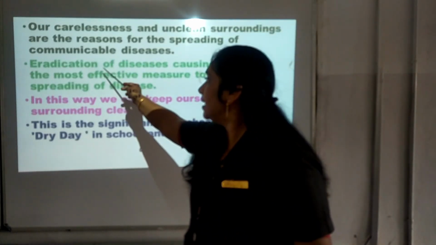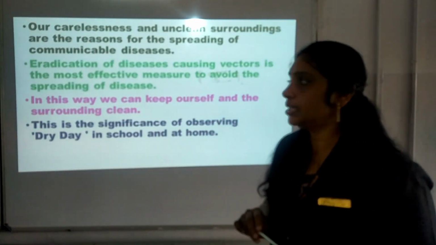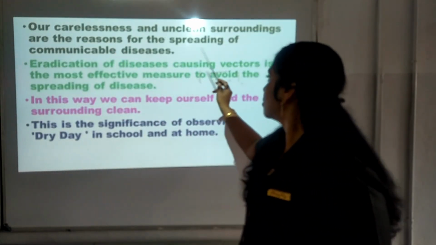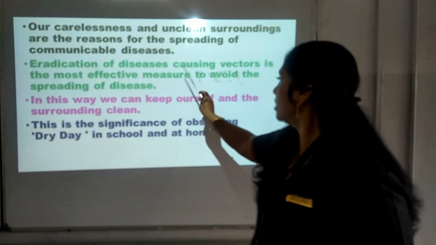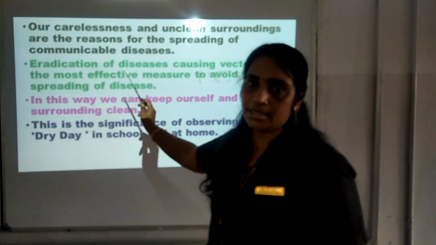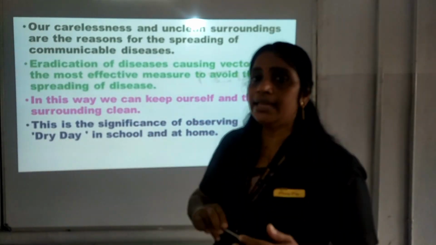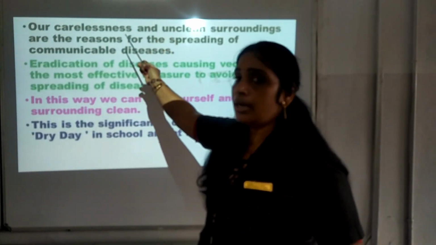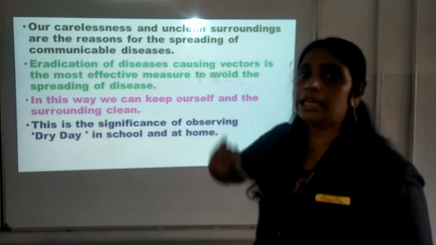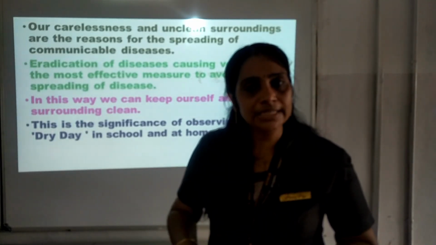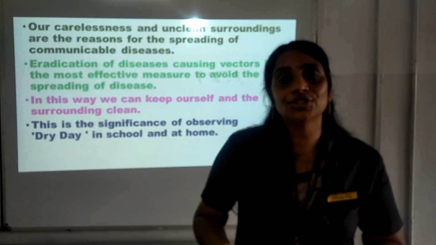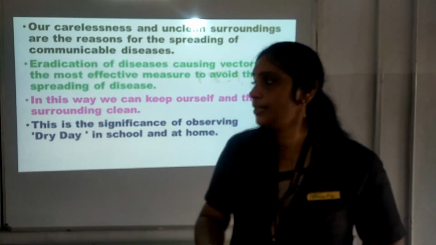We have to eradicate the diseases, isn't it? Eradication of disease-causing vectors is the most effective measure to avoid spreading of disease. And how can the disease be eradicated? We should be careful as well as the surrounding should be clean. Then only what will happen? The diseases will not take place there. No multiplication of pathogen will take place there, isn't it?